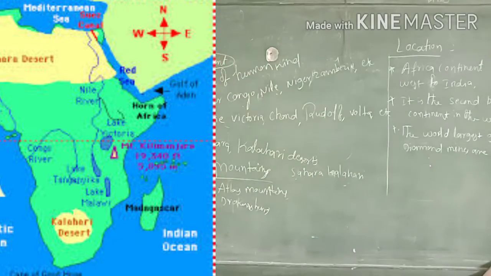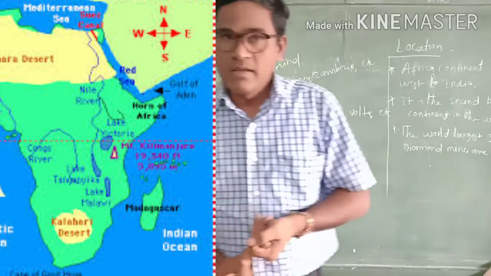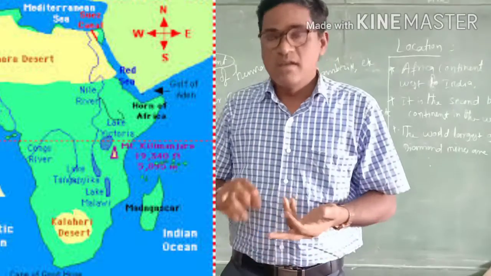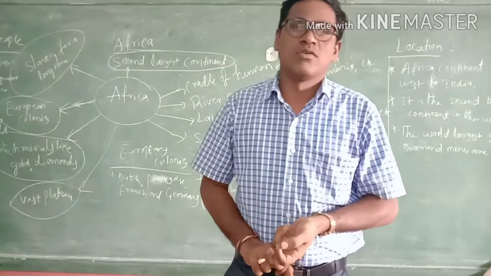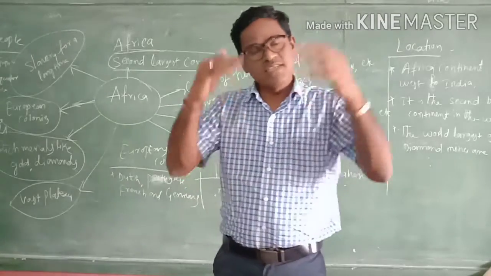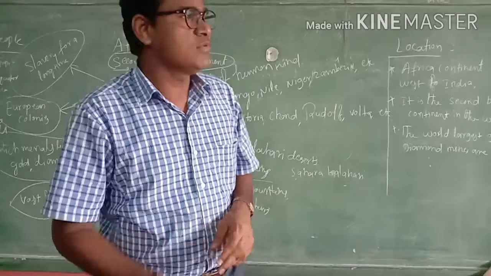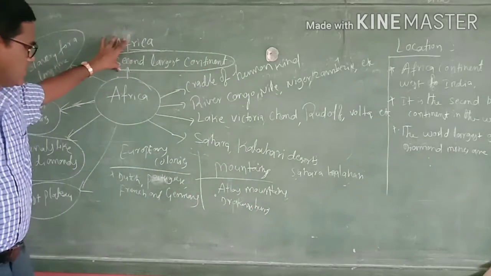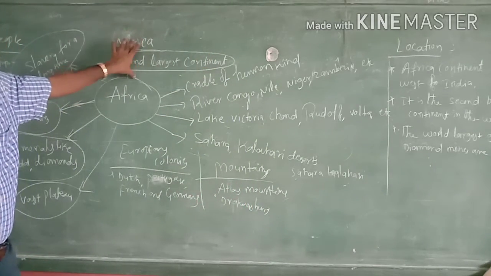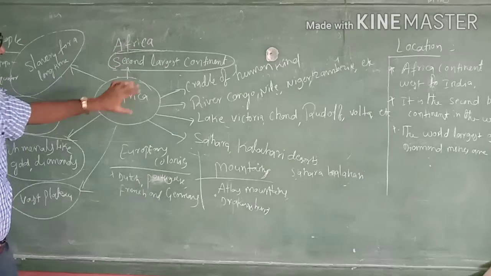In the African continent, there are many rivers, lakes, mountains, grasslands, and forests also in this continent. Because the equatorial region always has heavy rainfall as well as high temperature, different types of rivers are flowing in this continent.